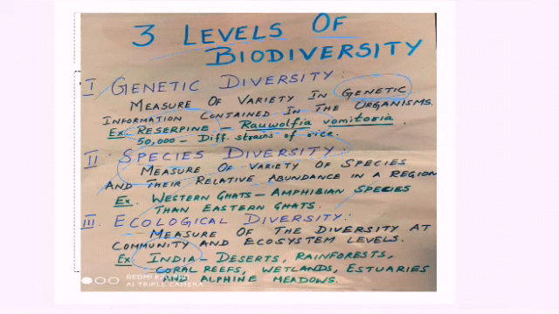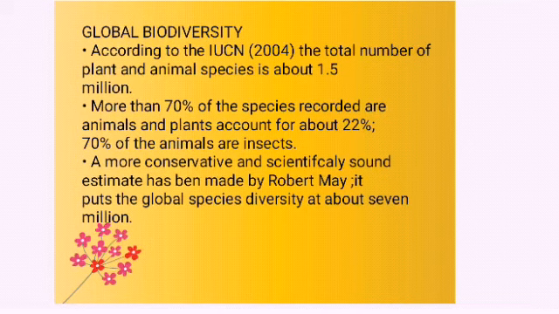Now we are moving on to global biodiversity. We discussed IUCN, the International Union for Conservation of Nature and Natural Resources. In 2004 it estimated a number of species, but a more accurate estimate was made by Robert May. He said that about 7 million species will be present, including plants and animals put together. Most of them are animals, 70%, and 22% are plants. Among animals also, insects are the most. This we have already discussed, right?